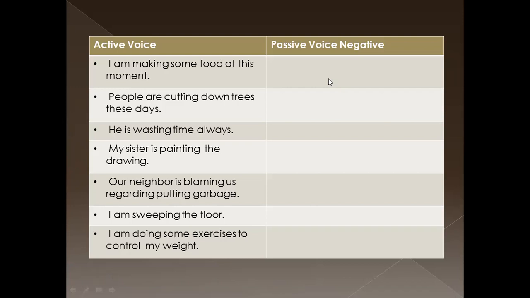That is the answer. Some food is the object of this sentence. Then the passive voice sentence is: Some food isn't being made at this moment by me.